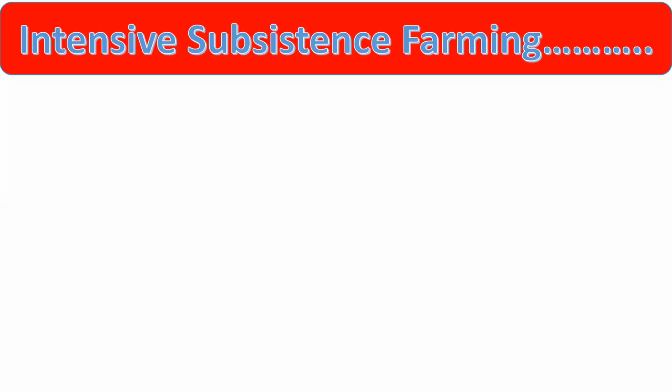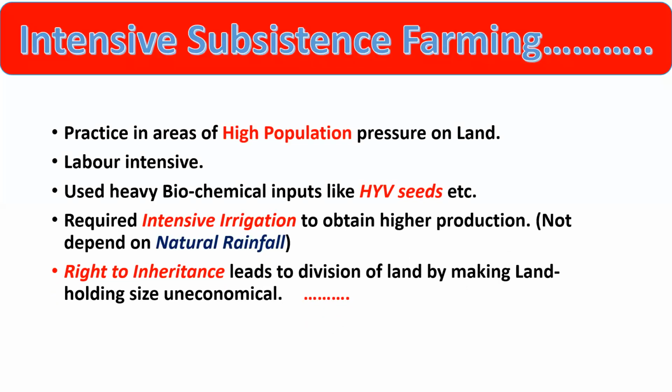The reason is that our population is going to increase, so we require food for that population. Second thing, there is scientific and technological development also, so we have different types of modern tools. That's why we do intensive farming, so that in limited areas we can get more and more output. Right, friends? So let's study the intensive subsistence farming.